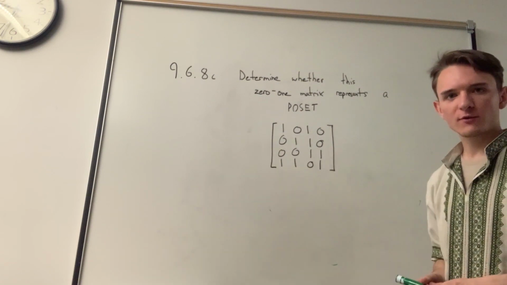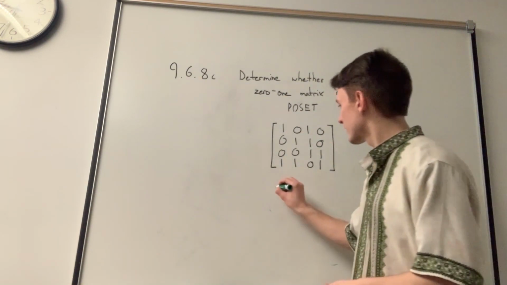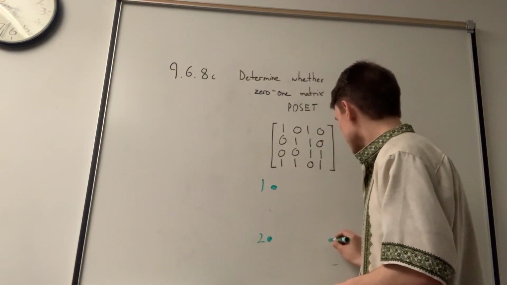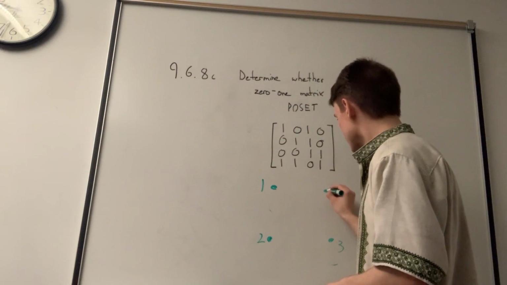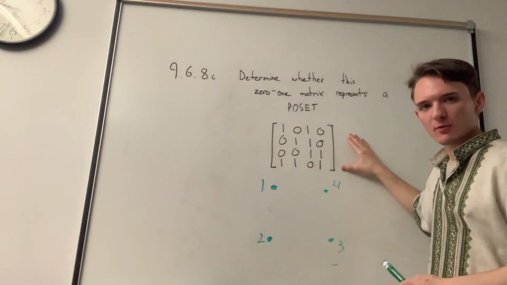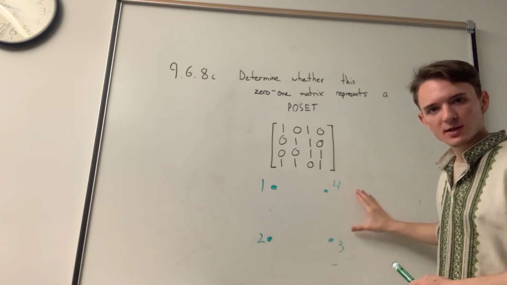We have a 4x4 matrix, so let's create a digraph with 4 nodes. For every 1 in our adjacency matrix, this represents a relationship in our digraph.